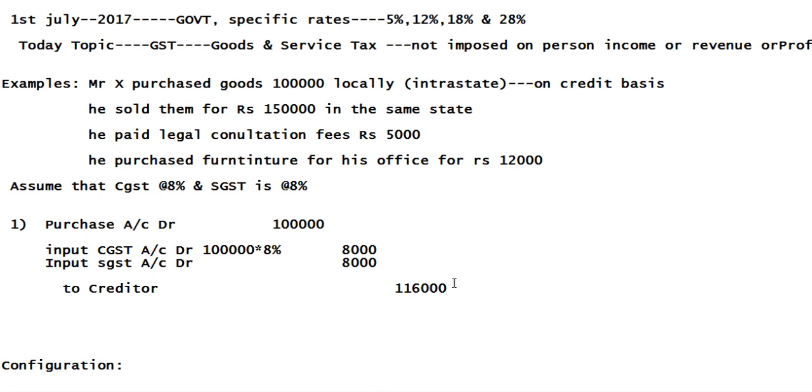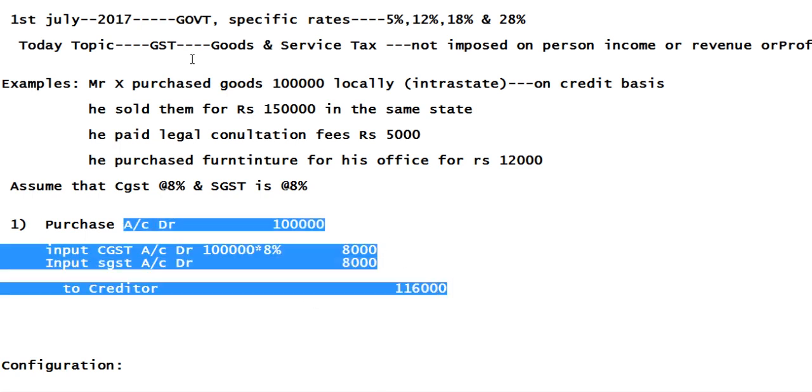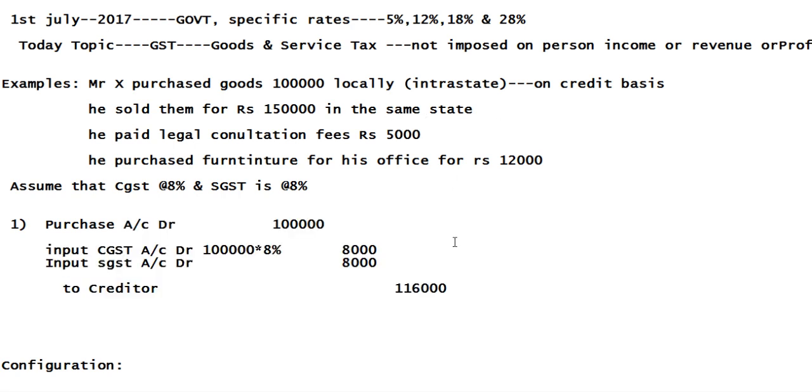So this is the entry that will happen at the time of goods purchased, 1 lakh locally, on credit basis. To get this entry in SAP, we will have to do some configurations. What configuration steps are required, I will tell later. Right now, just focus on the entries.